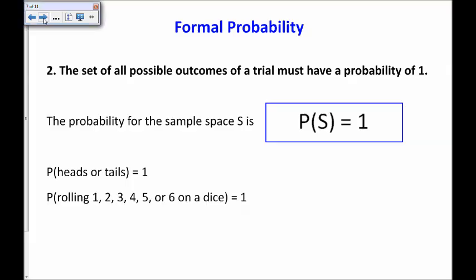Number 2, the set of all possible outcomes of a trial must have a probability of 1. This is called the sample space. So the probability for the sample space to occur, or something in the sample space to occur, would be 1. For example, if I'm flipping a coin, the probability of flipping a heads or a tails, the only possible outcomes, would be 1. Or rolling a number 1 through 6 on one dice would be 1.